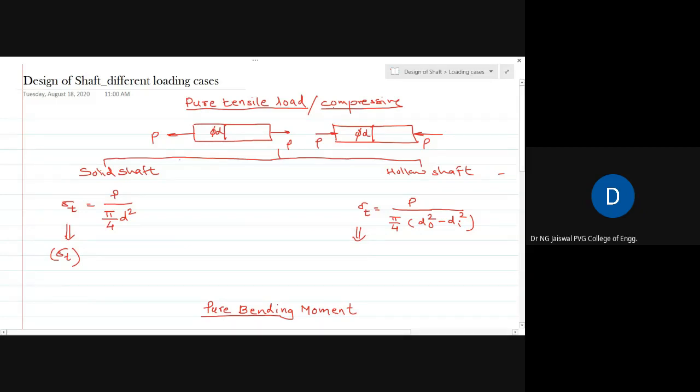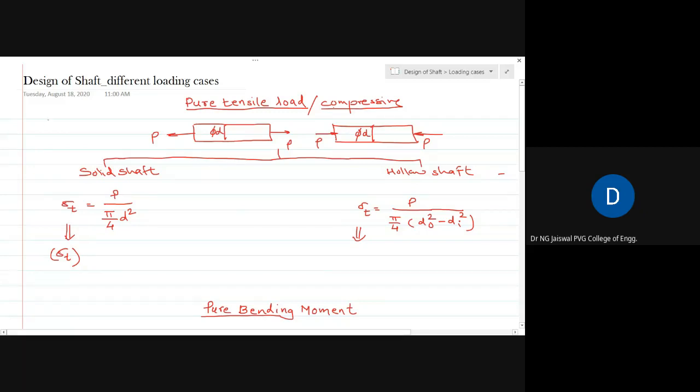The moment you say that the shaft is subjected to tensile load, immediately you will write the equation for tensile stress. So the tensile stress equation is equal to force by cross section area. Cross section area is pi by 4 d square, because d is the diameter of the shaft.